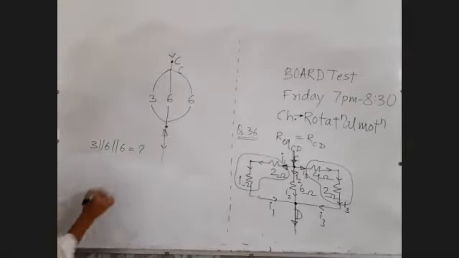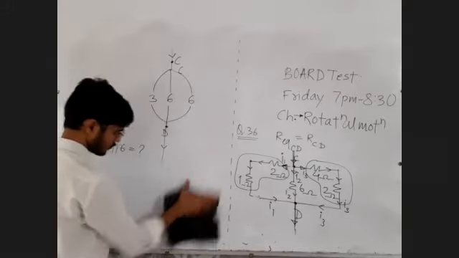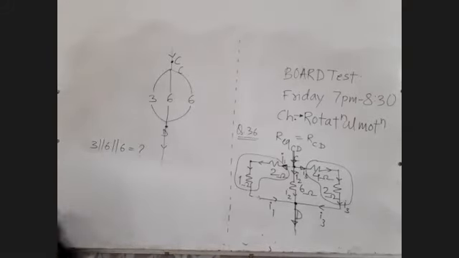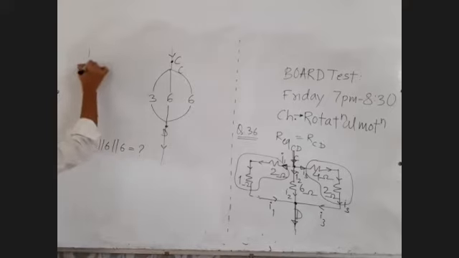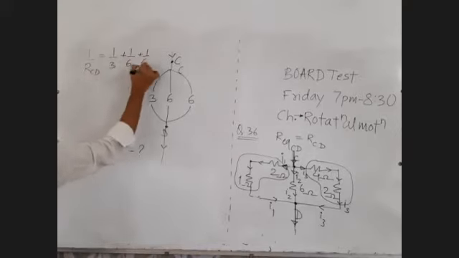So answer is 3 by 2. And if you don't want to use the trick, in that case, what you will do is this: 1 upon R equivalent is equal to 1 upon 3 plus 1 upon 6 plus 1 upon 6.